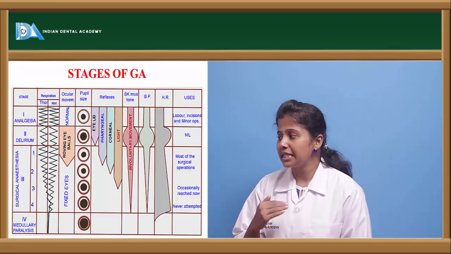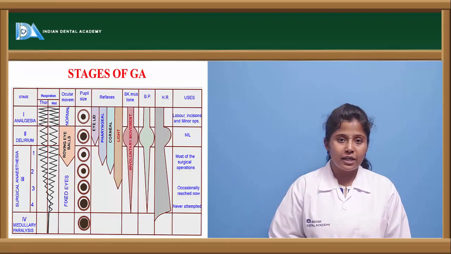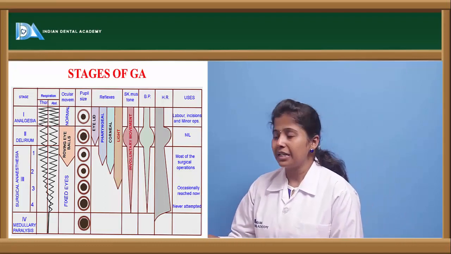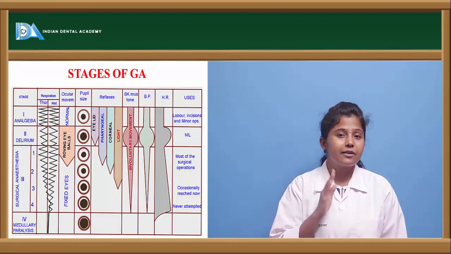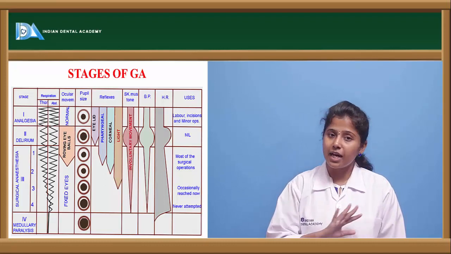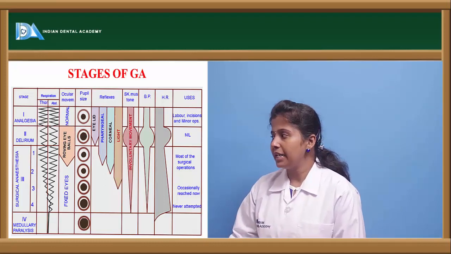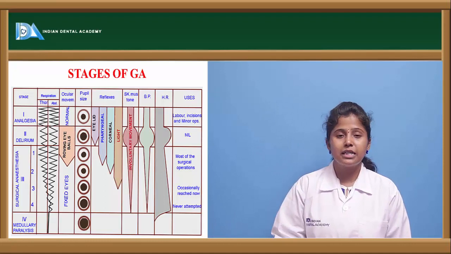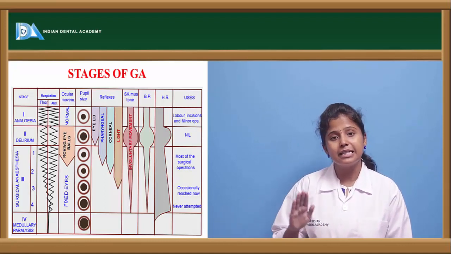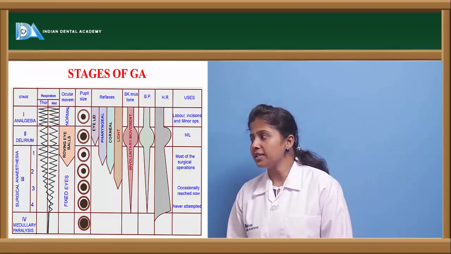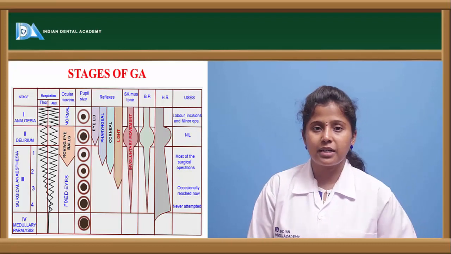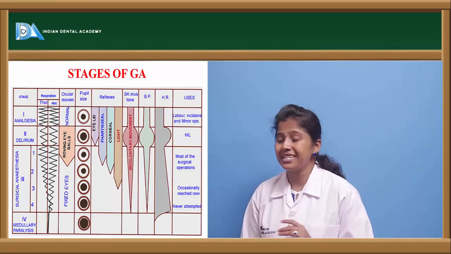And here there will be no pharyngeal reflexes at all, but there will be decreased corneal reflexes, and light reflexes are normal, and there will be decreased skeletal muscle tone, decreased blood pressure, as well as increased heart rate. And in the final stage, there will be no thoracic respiration, and abdominal respiration is decreased.